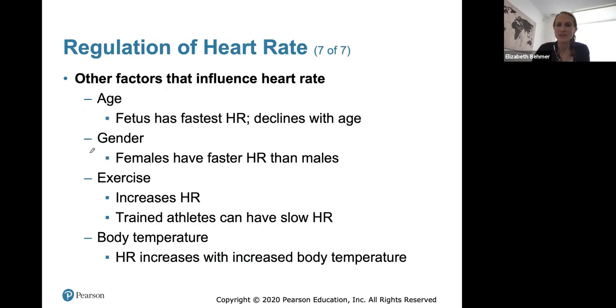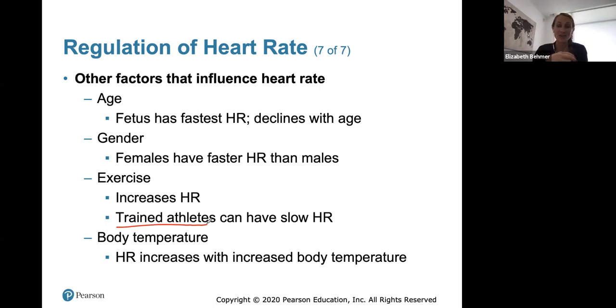Other factors that influence heart rate include your age. Fetuses have the fastest heart rate, which declines with age. For some reason, females have a faster heart rate than males. Exercise will increase the heart rate, although a trained athlete can have a much slower heart rate. What I mean by that is, if you are a marathon runner, you know your heart is a muscle.